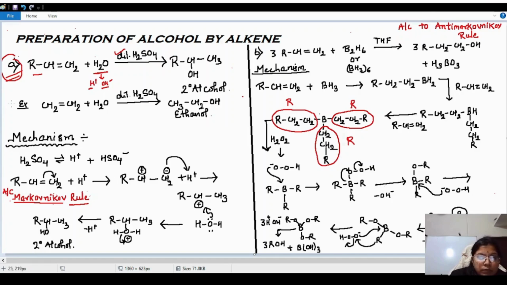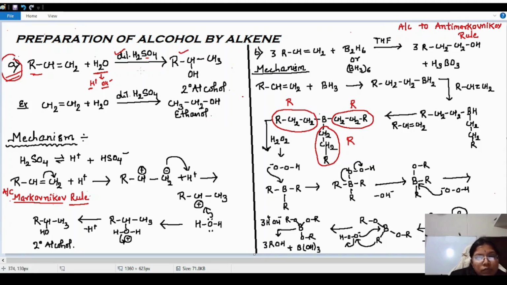Third, we have to keep in mind this reaction takes place according to the Markovnikov rule. So we will concentrate here on what the Markovnikov rule is, along with the mechanism of the reaction. So let's start. This is an alkene. We are taking a water molecule and along with that a diluted H2SO4. So what product are we getting? That is a secondary alcohol.